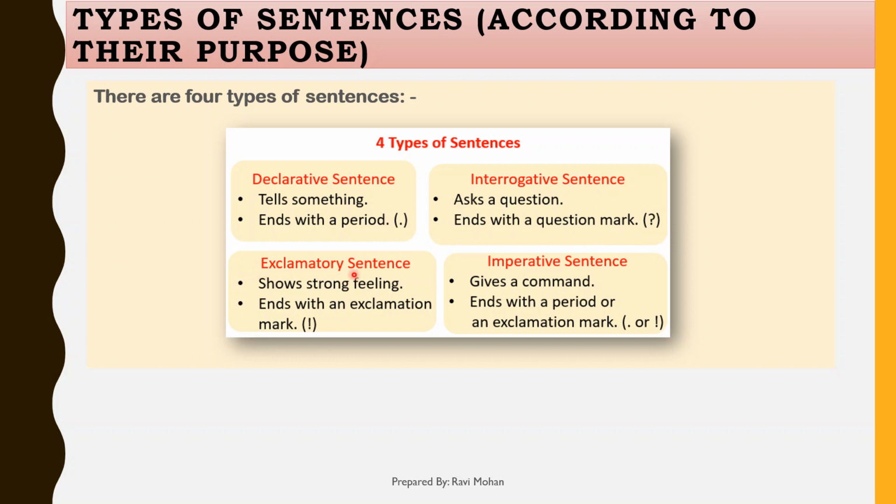Next is the exclamatory sentence. Exclamatory sentences show strong feelings or strong emotions, and they always end with the exclamation sign. Next and the last one is the imperative sentence. These sentences are just like giving a command, and they end either with the full stop or the exclamation sign.